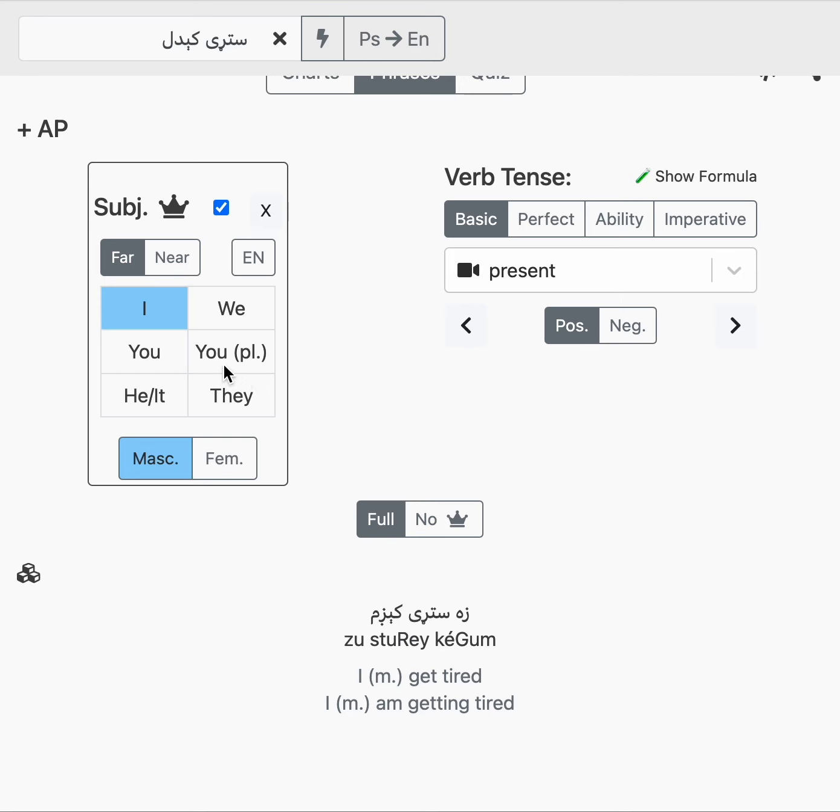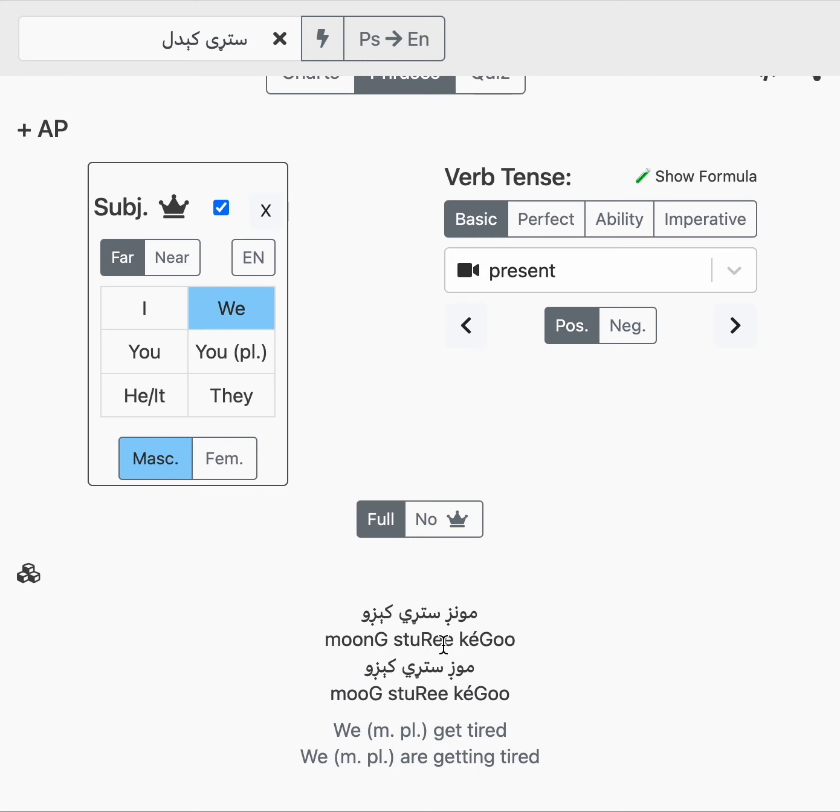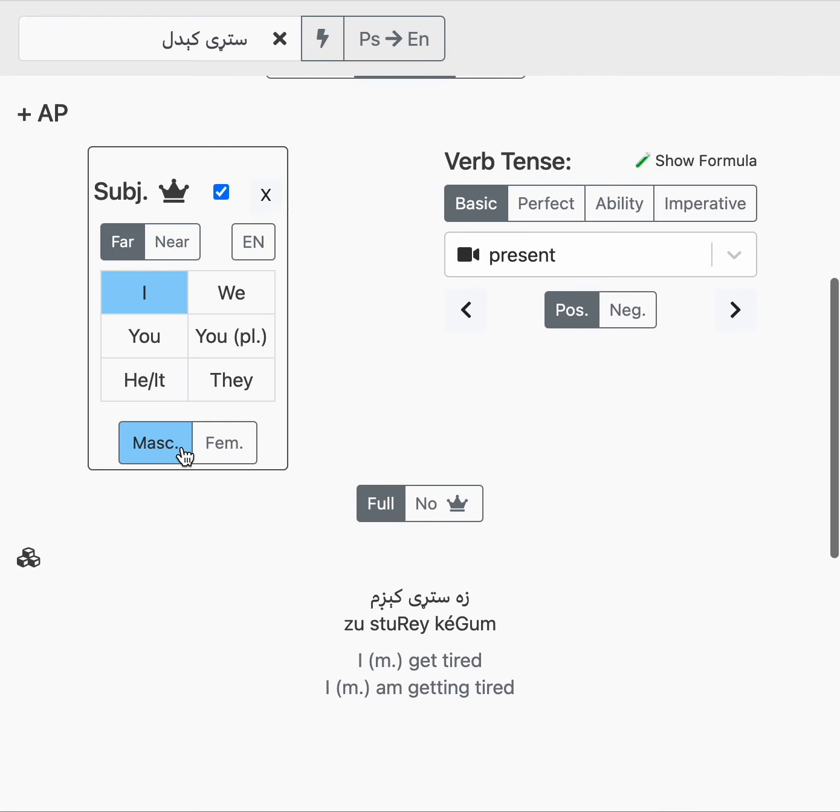Zastarikigam. But if I'm a woman getting tired, if I'm female getting tired, zastarikigam. It changes a little bit from masculine to feminine. And if it's plural masculine, mungstarkigu. So it changes there to agree with the masculine plural. So that is one thing to notice.